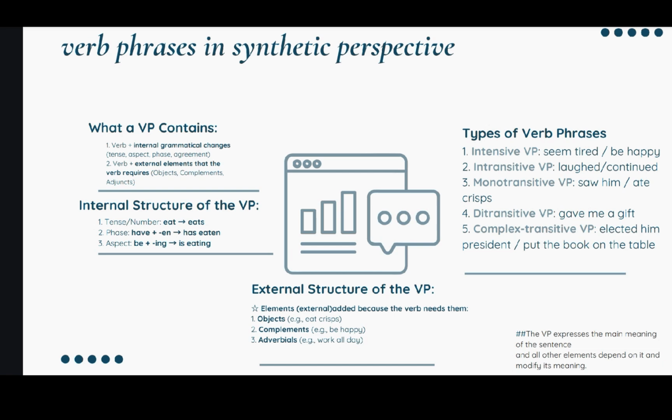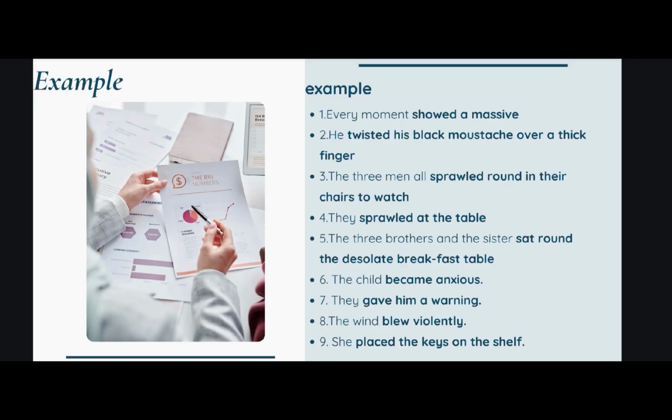And the last, complex transitive verb phrase, is more complex. We put complements more than two, like call him president, put the book on the table. So it's not just only one object, but it's more and more complex. So we can see here for the examples of verb phrase, the bold one is represented as the verb phrase.